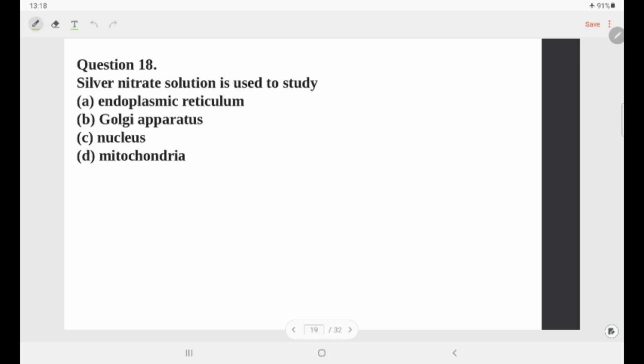Next question is, silver nitrate solution is used to study. Our options are A endoplasmic reticulum, B Golgi apparatus, C is nucleus and D is mitochondria. So, the correct answer for this question is the Golgi apparatus. It is used to study Golgi apparatus.